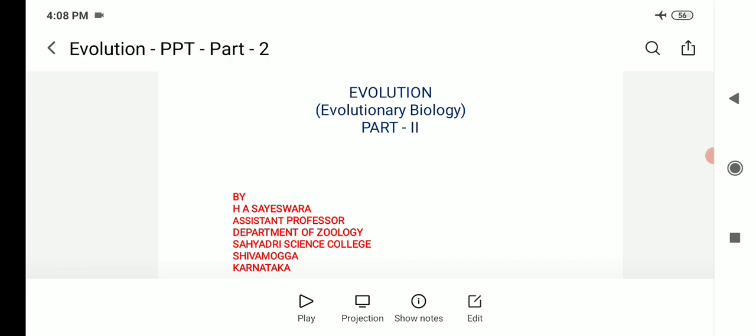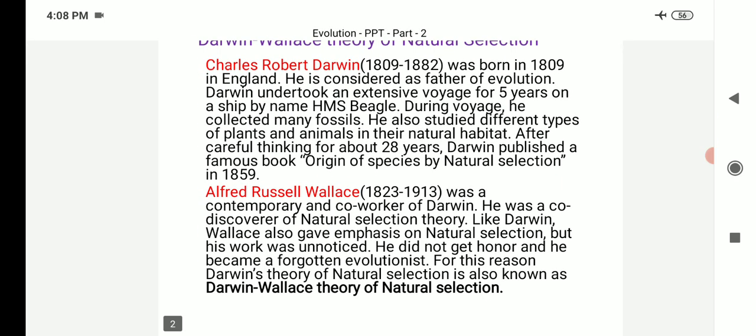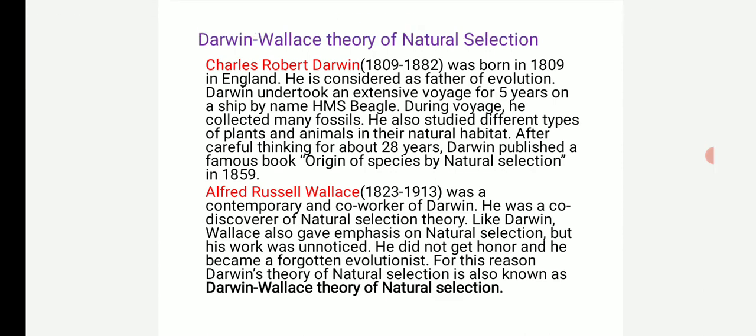Today, let us learn about Darwin-Wallace theory of natural selection. Charles Robert Darwin was born in 1809 in England. He is considered as father of evolution.